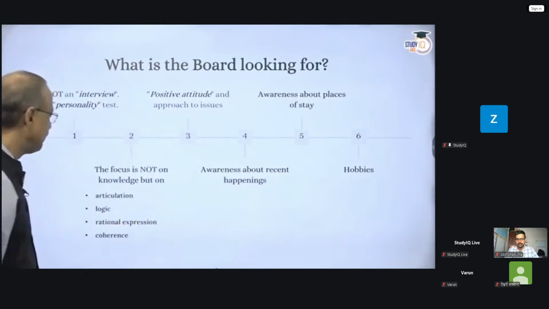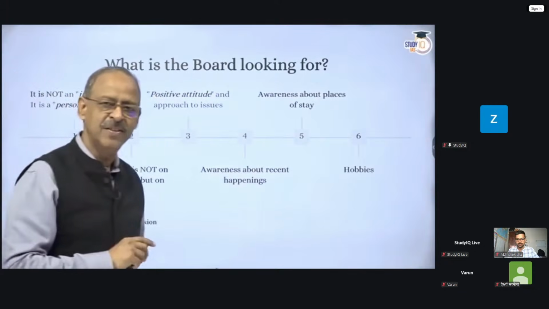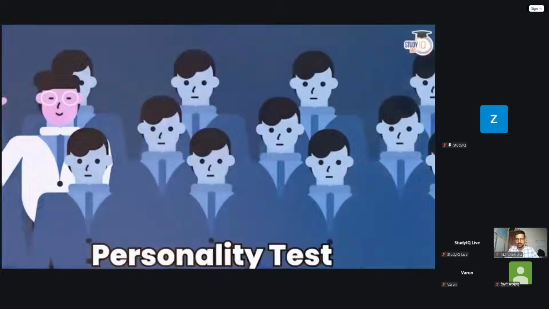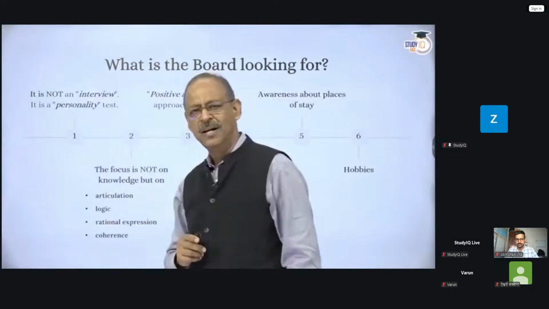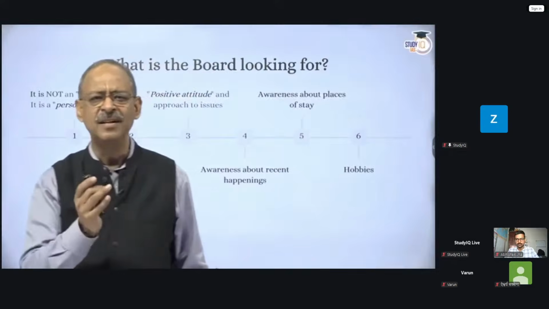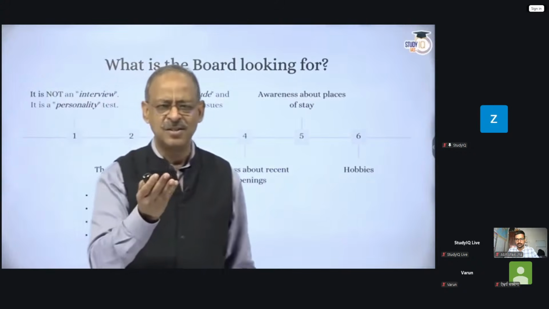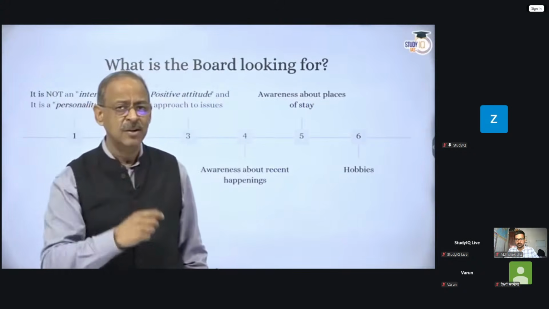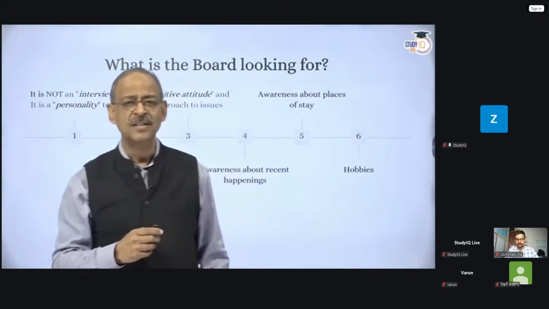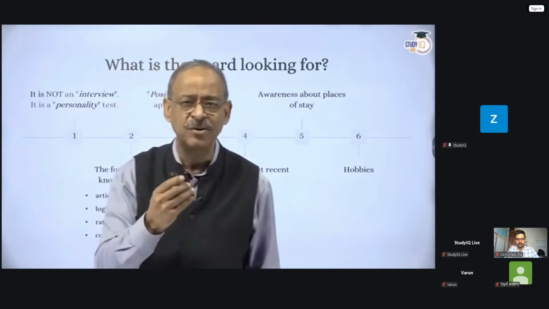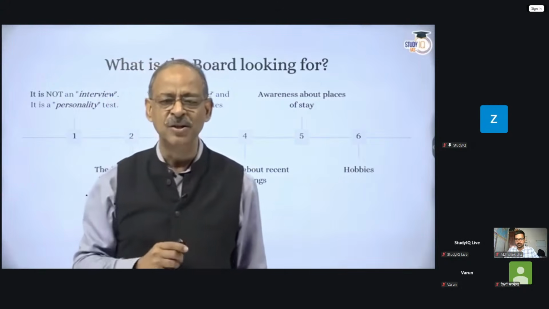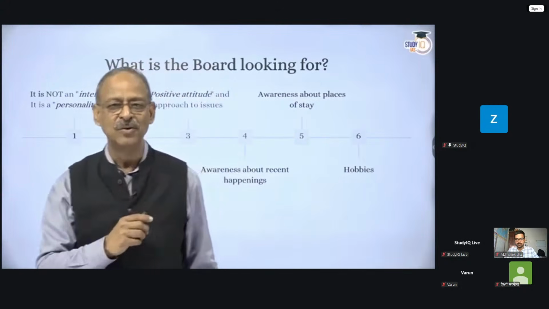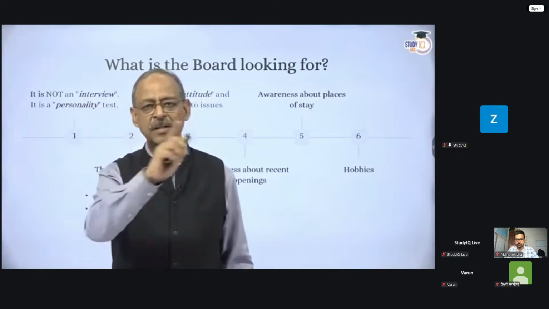And what are they looking at? First thing to understand is that this is not an interview. It's a personality test. What is the difference? In an interview, they are primarily seeking your understanding, your knowledge. They may even grill you. But in a personality test, the UPSC is actually trying to get the best out of you. So there will be very rare occasions where they will try and grill you, because they are trying to know the best part of you.